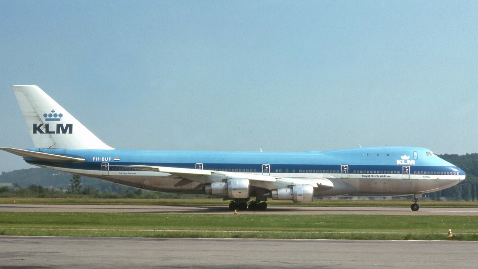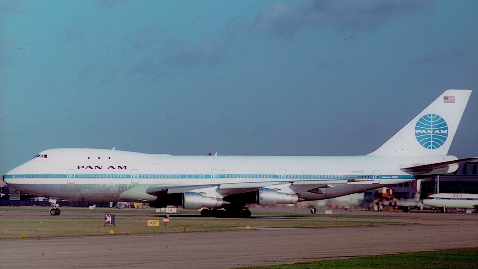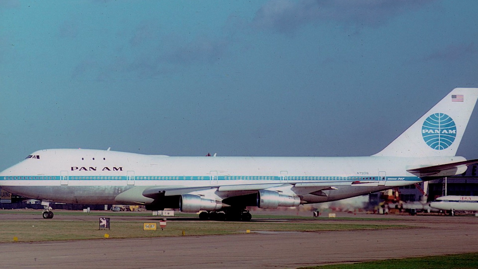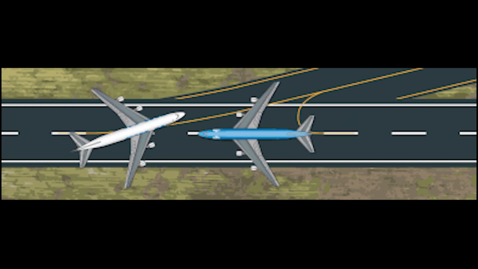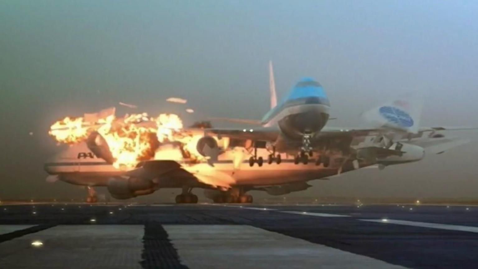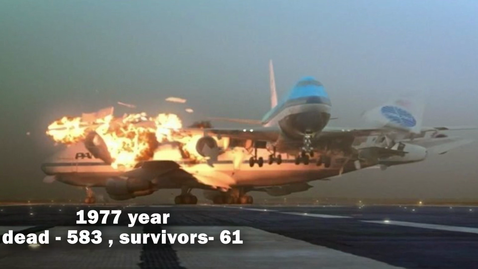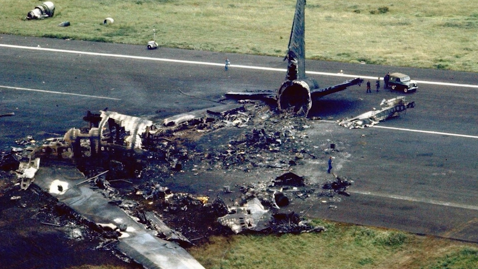After another communication session, the commander of the KLM Boeing thought that takeoff was authorized and started accelerating at full throttle in the fog and crashed into the Pan American airplane. The collision resulted in 583 fatalities. KLM Airlines has taken responsibility for the accident. To avoid similar accidents in the future, changes were made in the rules of communication between pilots and dispatchers.